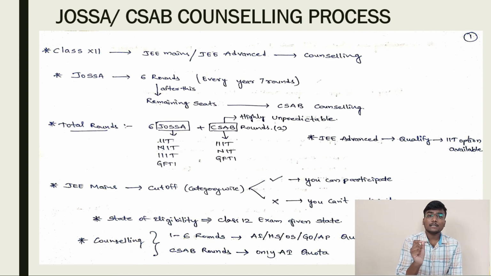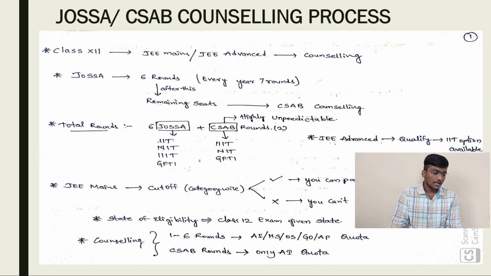In that, state of eligibility will be there. I said right, home state and other state. Home state is also called state of eligibility. The state in which you gave your class 12 exam is taken as your home state or state code of eligibility. Then in counseling rounds 1 to 6, All India, home state, other state, Goa state and AP quota will be there. In CSAB rounds only All India quota will be there.